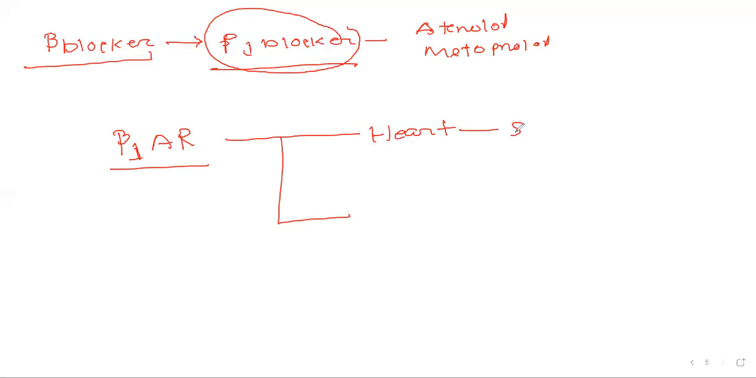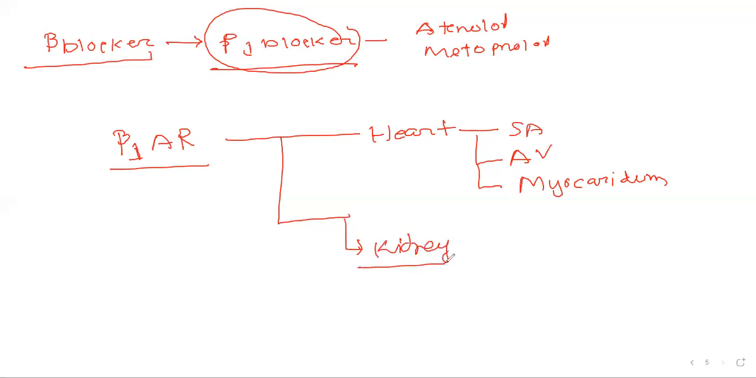In the heart, they are present in the SA node, in the AV node, and also in our myocardium cells. Another important location of beta 1 receptors is the kidney, where they cause renin release from the juxtaglomerular cells, and this eventually activates the renin angiotensin aldosterone system.